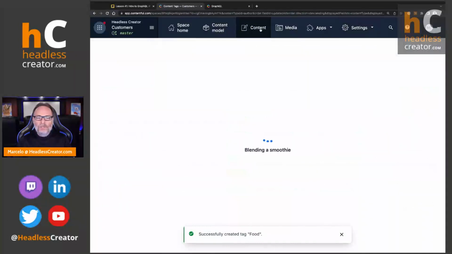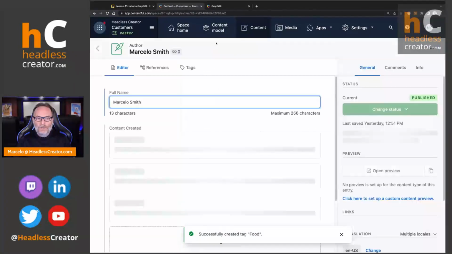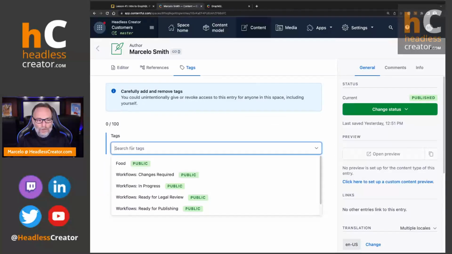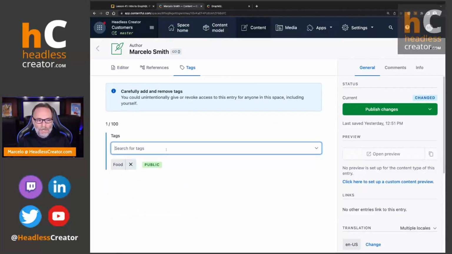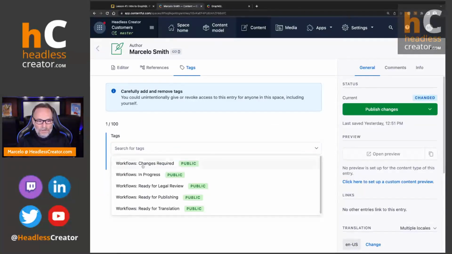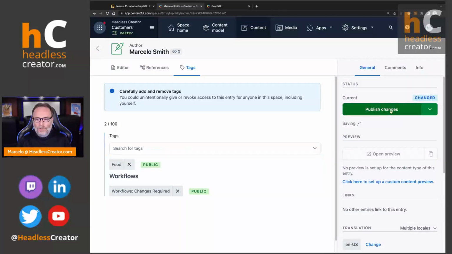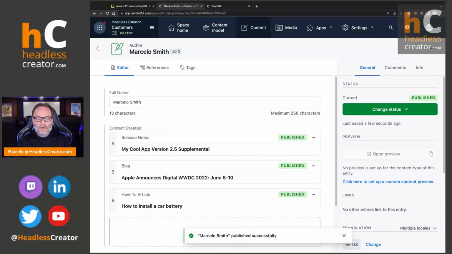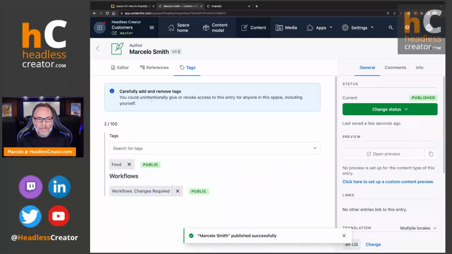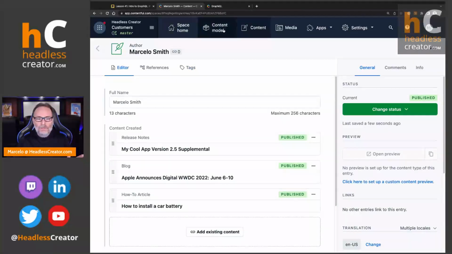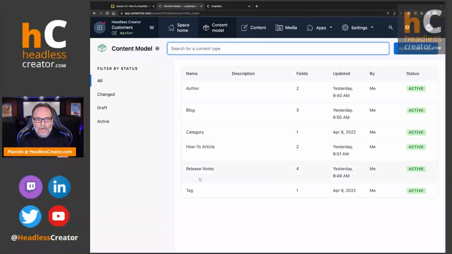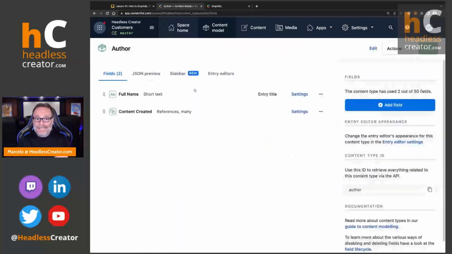So now we should be able to go into the content. We'll go into author, we'll click on tags, and we should be able to see it there. And let's add another one. We'll just add these two tags. We'll go ahead and click on publish changes. All right, so this entry for the author, Marcelo Smith, has two tags, two system tags, right? If we look at our content model here, I have a tag content type that I created. It has nothing to do with that. In fact, that tag content type could have system tags too if you want it.